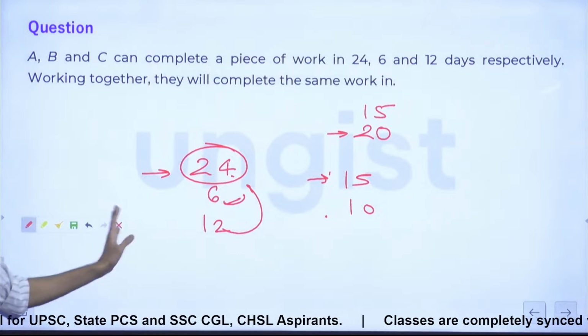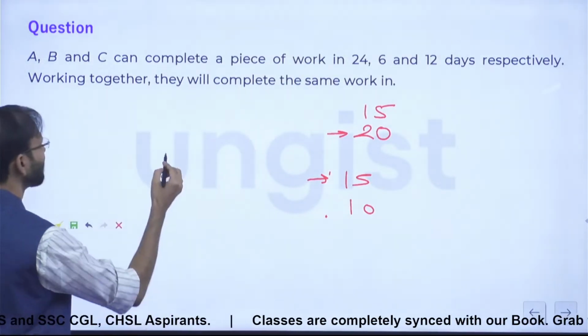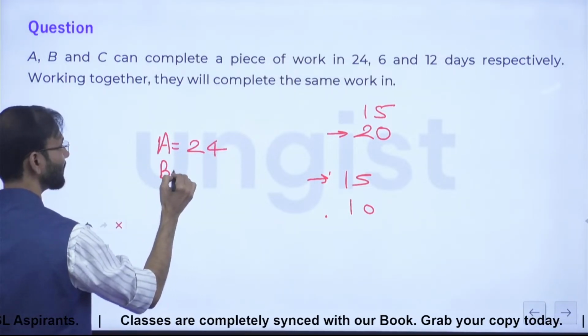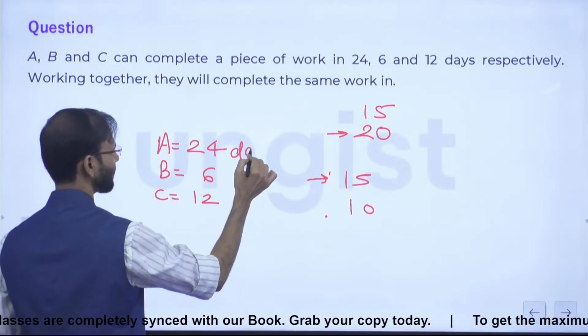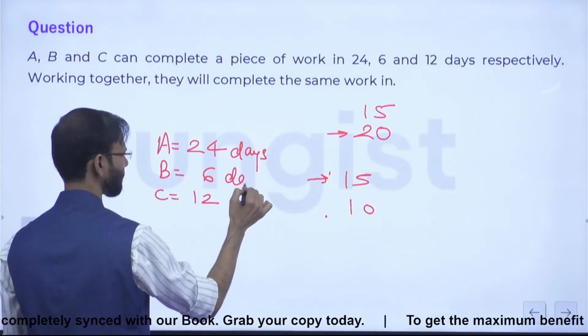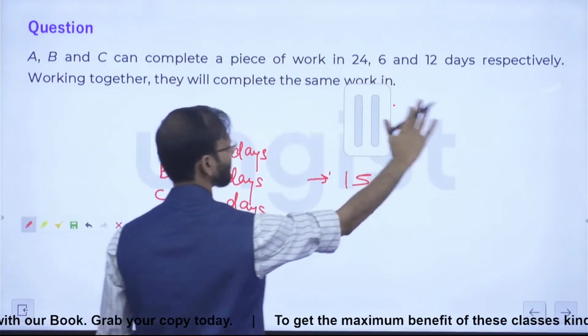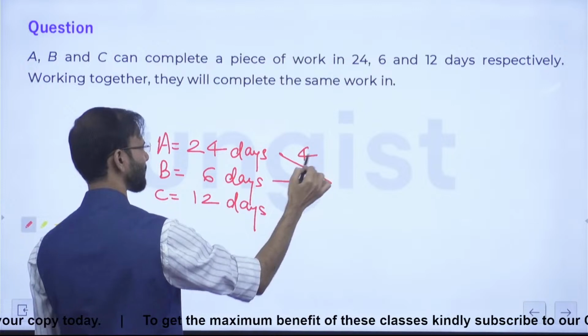ओके, एवरीवन फाइन नाउ। अब देखिए, let's talk about this question. Question is saying A 24, B 6, C 12, right? Days. So this is what? This is 4.